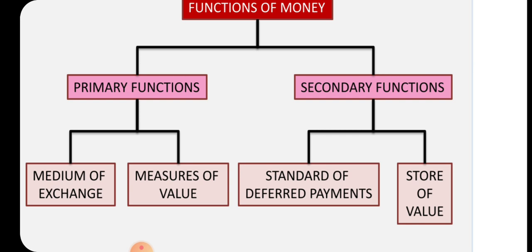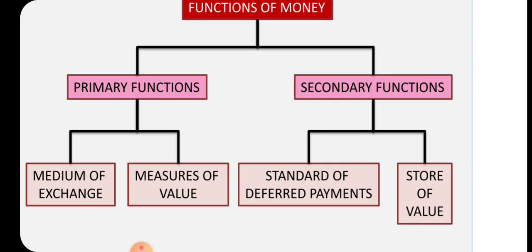A payment which is contracted to be made sometime in the future. For example, we need 500 kgs of rice. I am a purchaser, I am a buyer. You are going to sell the goods. So I will pay for 250 kgs only. After selling everything, I will pay the remaining amount. So in the standard of deferred payment, I will be given a time to pay in the future, sometime in the future.